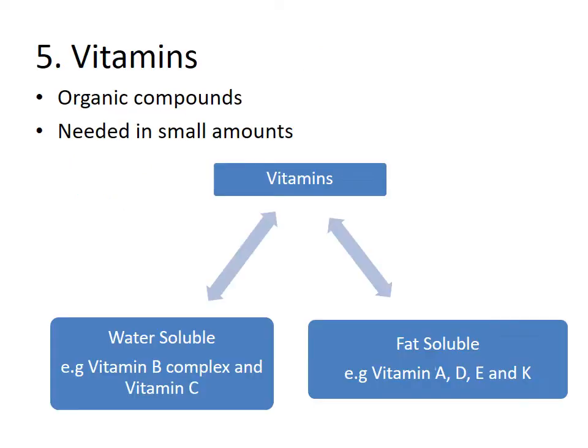So starting from vitamins, these are organic compounds and like minerals they are needed in very small amounts. We can classify vitamins into 2 groups, water soluble and fat soluble. Water soluble examples are vitamin B complex and vitamin C, whereas fat soluble vitamins are vitamin A, D, E and K.